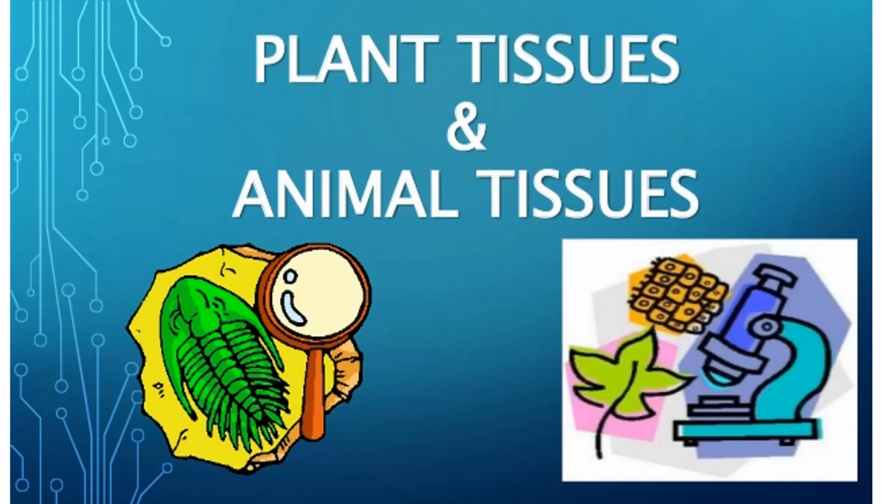Tissues are of two types, plant tissues and animal tissues. Actually, plants have different types of tissues and animals have different types of tissues. So in this video, I am going to explain only plant tissues, and for animal tissue, you will continue with part 2.